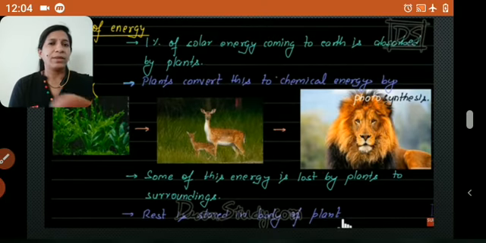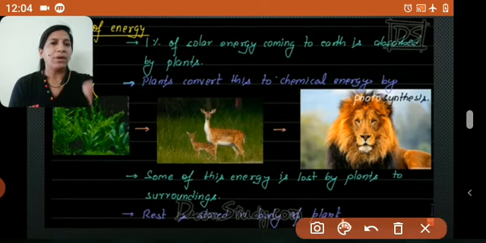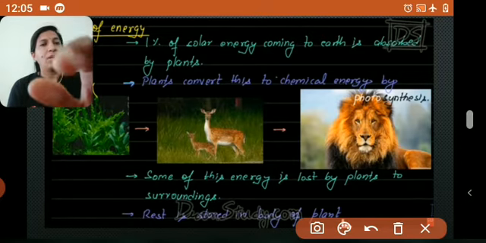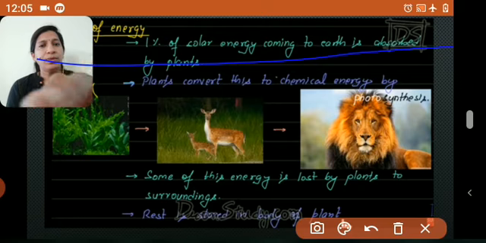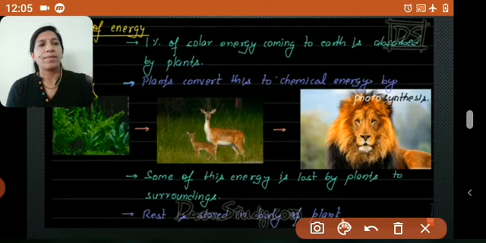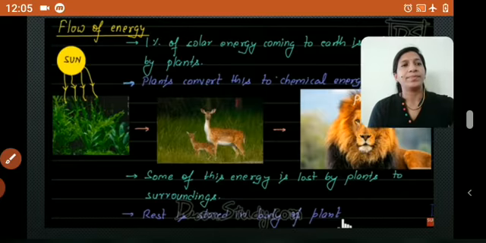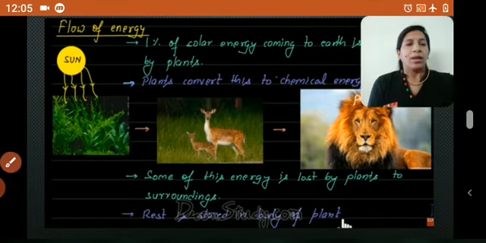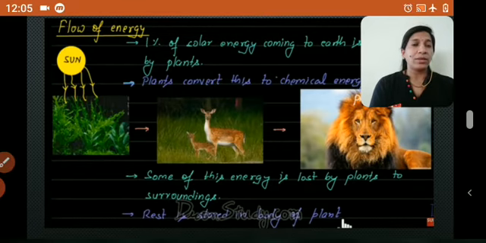Now, this is the third point. Some of this energy is lost by plants to surroundings.